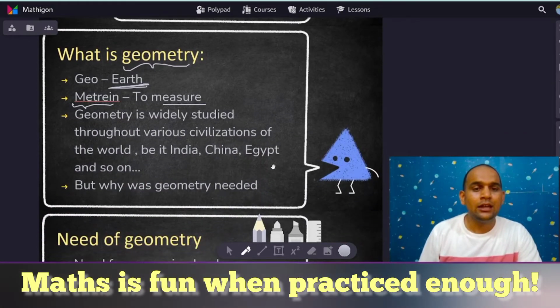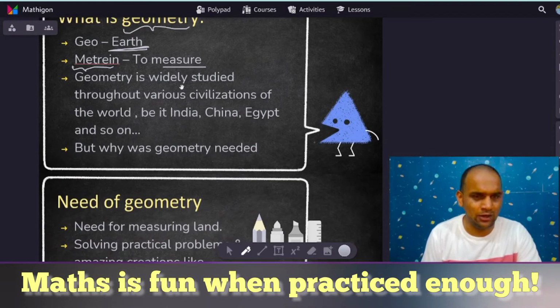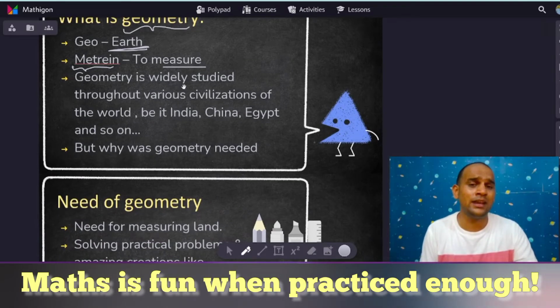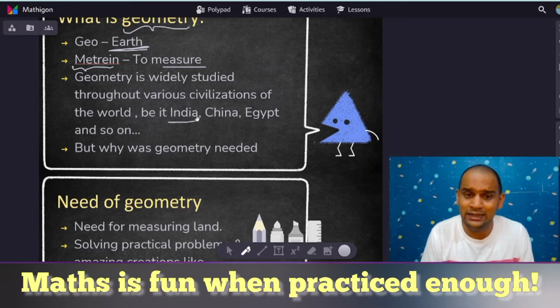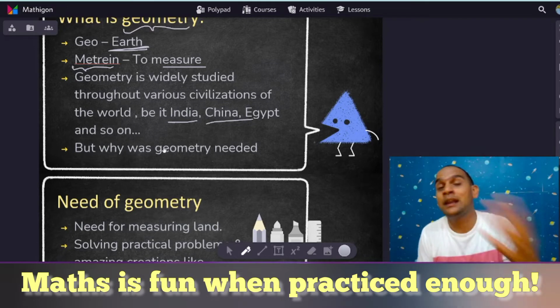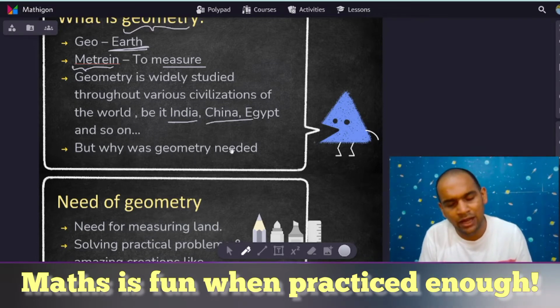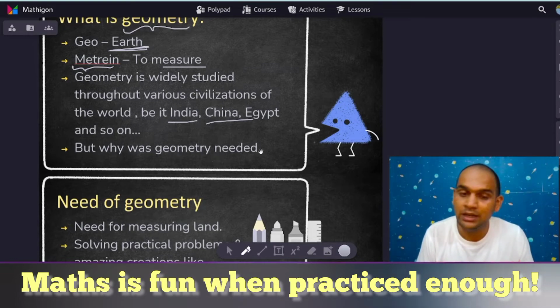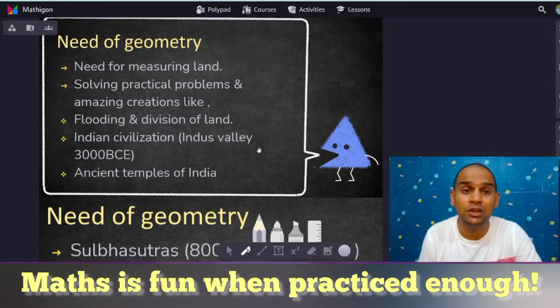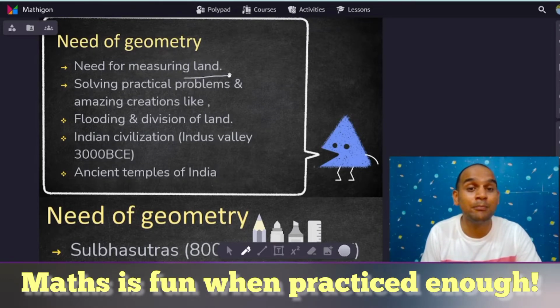Geometry has been widely studied throughout various civilizations, be it India, China, Egypt, and so on, all the great ancient civilizations. Everywhere geometry was studied. But why was geometry needed? First of all, the need for geometry came from the need for measuring land.